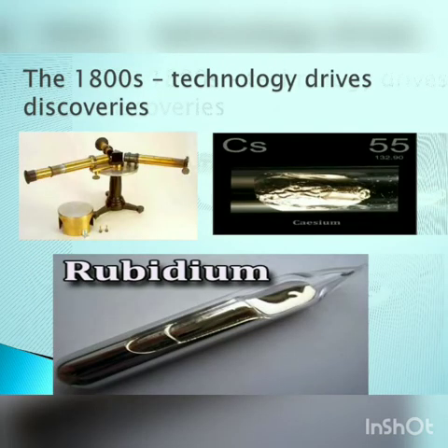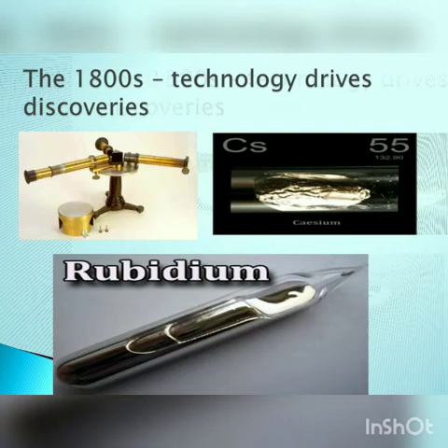Then in the 1800s, different technologies were introduced. In the 1800s, more than 50 elements of the periodic table were discovered. A new piece of equipment called a spectroscope. You can see in the first image the golden color instrument, that is called a spectroscope.